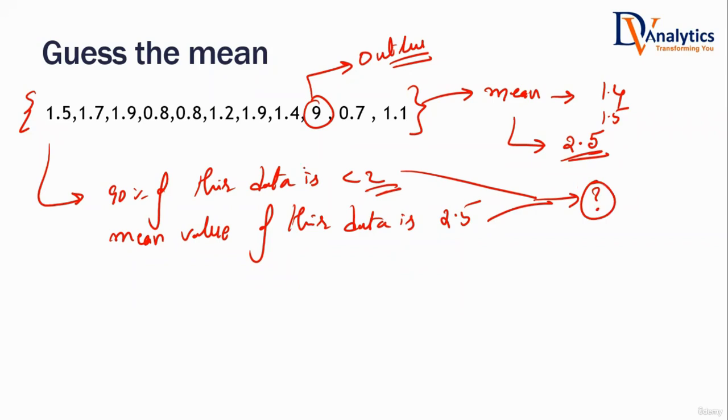Sir, the outliers. Because there are outliers in the data. When there are outliers in the data, I cannot trust the mean value. It doesn't represent the center anymore. Is that a right statement? Are you convinced with that? Yes, sir. When there are outliers present in the data, I cannot really trust the mean value. There has to be some other way of finding the center. There has to be another central tendency that will tell me the average value.